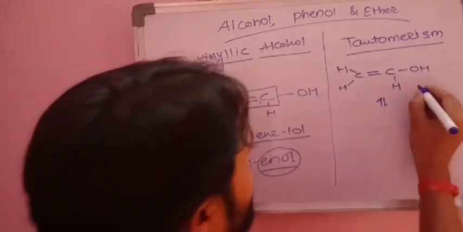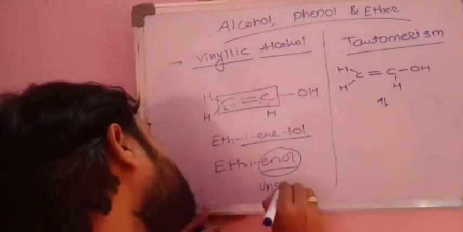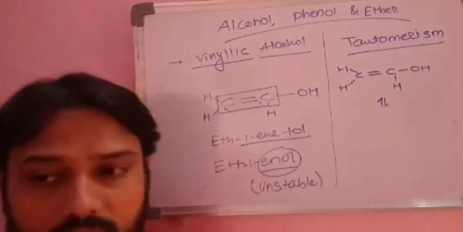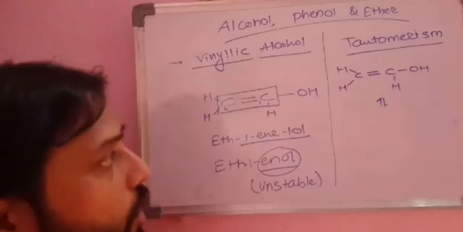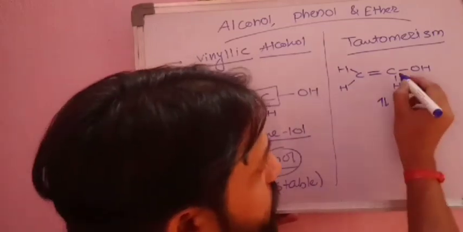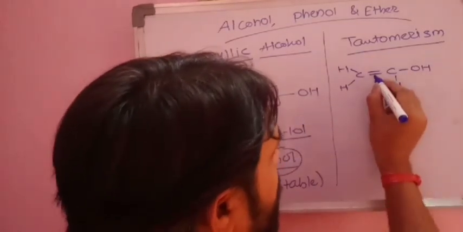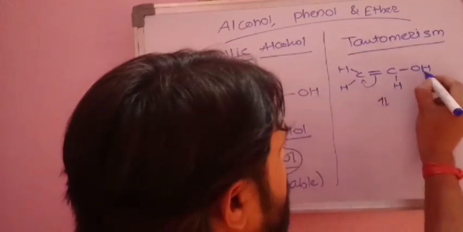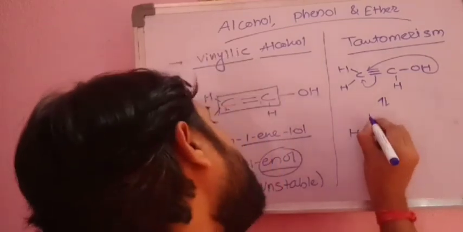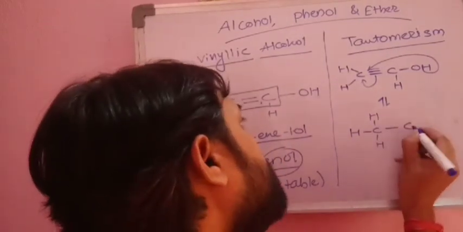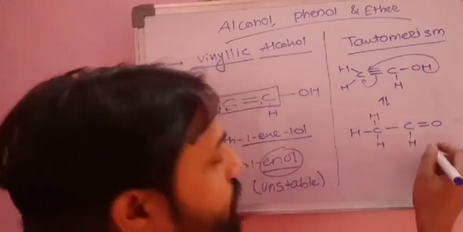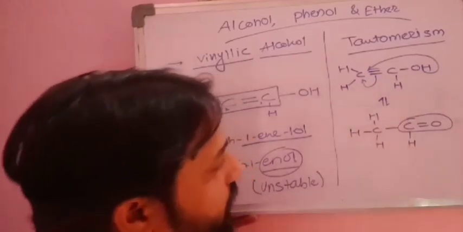Now remember, this enol form is a highly unstable form. So always in chemistry, any form which is highly unstable, we have to convert it into its stablest form. So the enol form has to convert into its stable form, and that is the keto form. So what will happen in this keto form? This double bond goes to here, and this hydrogen comes here, and therefore it forms H-C-H-H-C, double bond O, and here H. Now look, this form is a keto form.